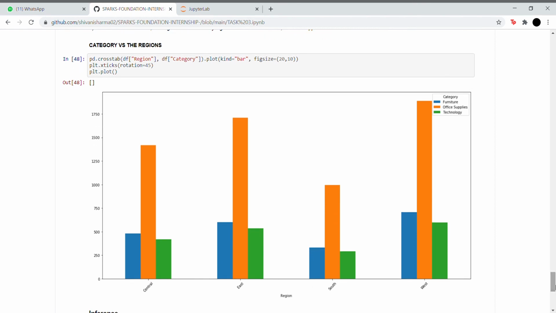Then we have category versus regions. We see that obviously office supplies lead in sales in all the regions, and the most sales occur in the West, followed by East.